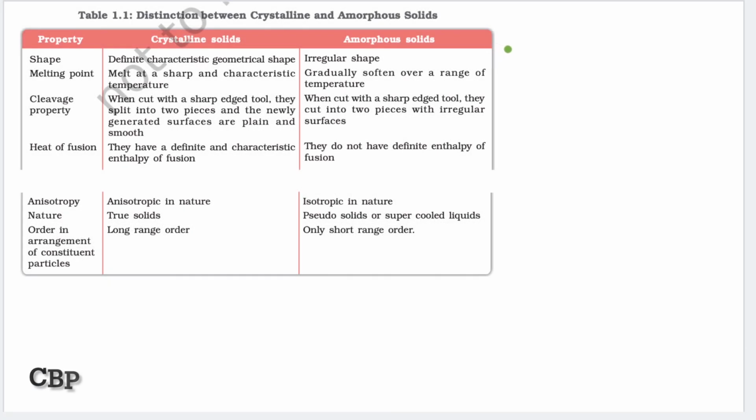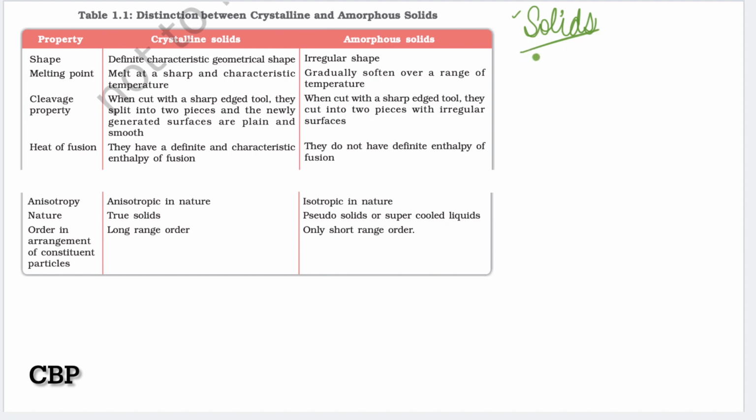Our topic is crystalline and amorphous solids. First of all, what are solids? There are three states of matter. The first one is solid, the second one is liquid, and the third one is gases. And solids, what are the properties of solids?